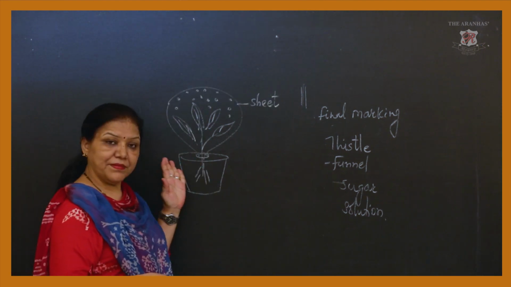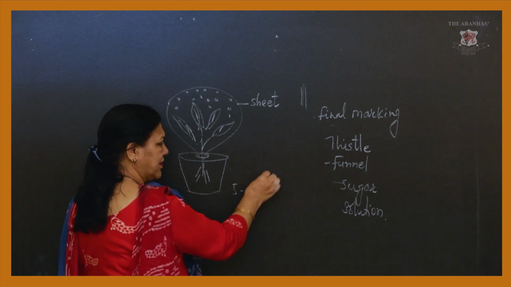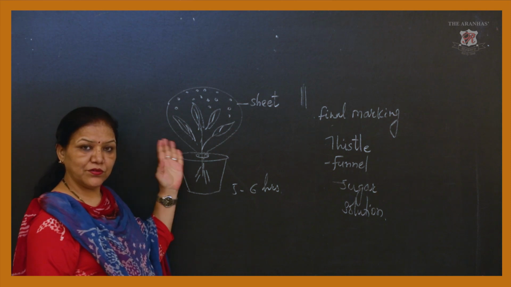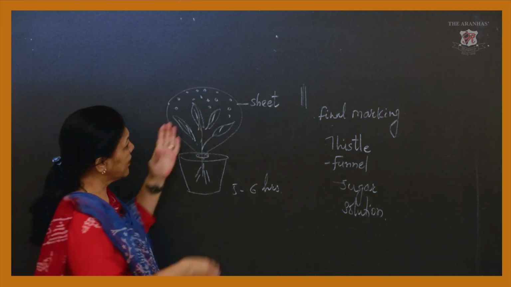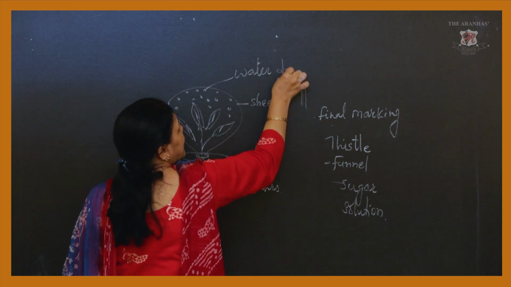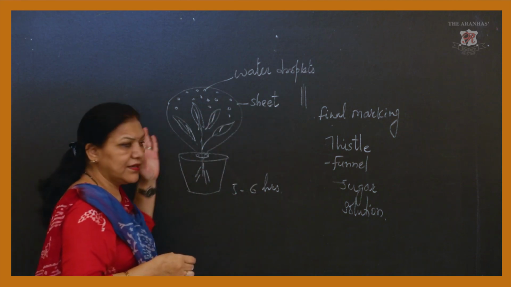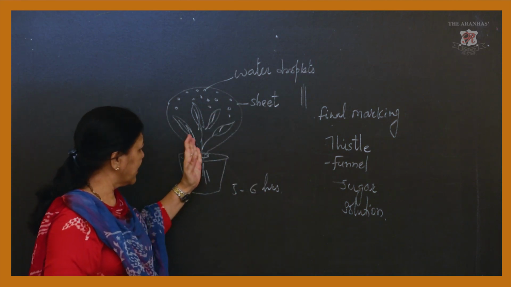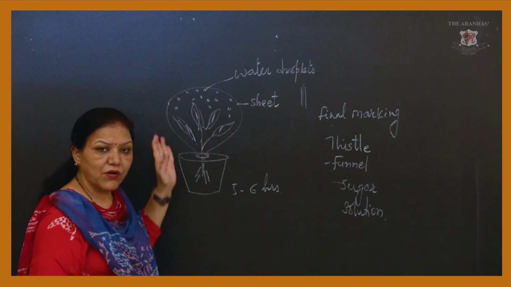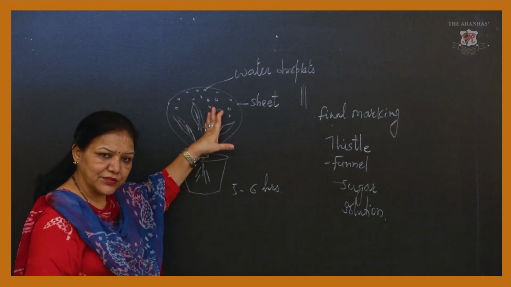When I keep this whole setup for 5 to 6 hours, after 5 to 6 hours what I am going to see is some water droplets, these are the water droplets, inside the sheet. It clearly shows that the aerial parts of the plant transpire water in the form of water vapor, which is collected inside the sheet.